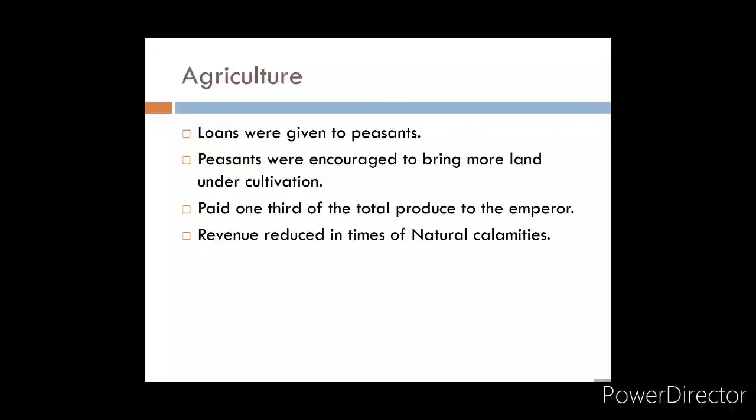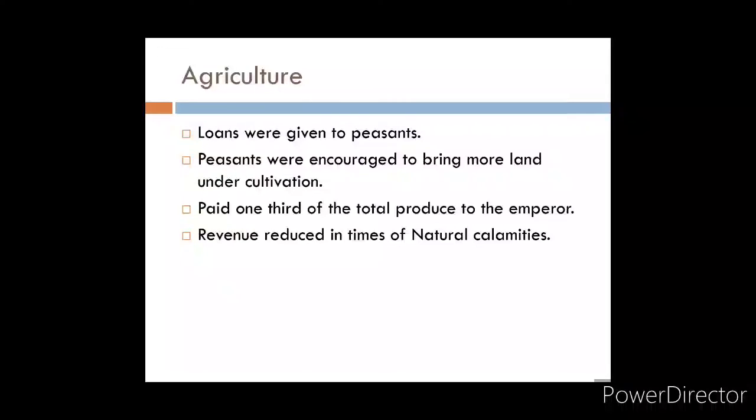Then there was agriculture. What happened in agriculture? We all know the revenue that the king used to get. He used to use it for upgrading his empire, giving salaries, and maintaining the army. Then even loans were given to peasants so that they could buy nice agricultural tools and better seeds. The king did all this to encourage agriculture among people, so that they could bring more land under cultivation.